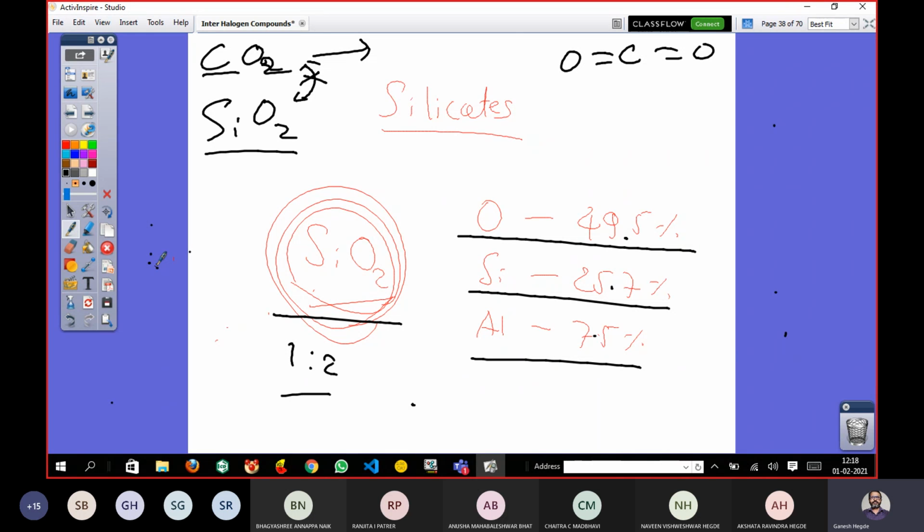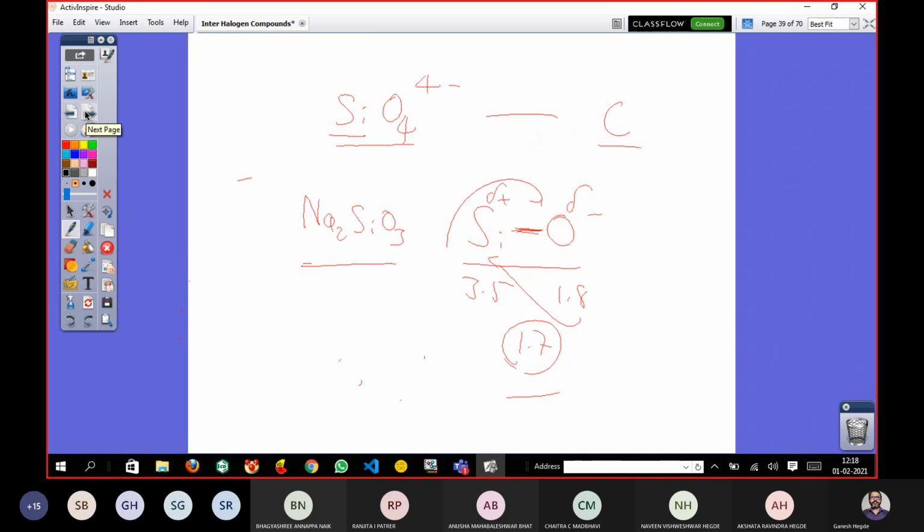Now let us go with that one. So actually the structure of SiO2 contains the core unit of SiO4. Okay, so we try to understand why it is SiO2. Maybe at the end of this particular session or unit, you come to know why it is SiO2. But what the silicates that I am talking about in today's class.